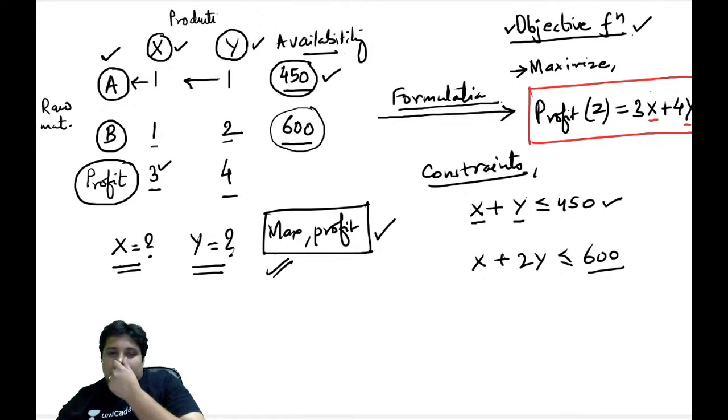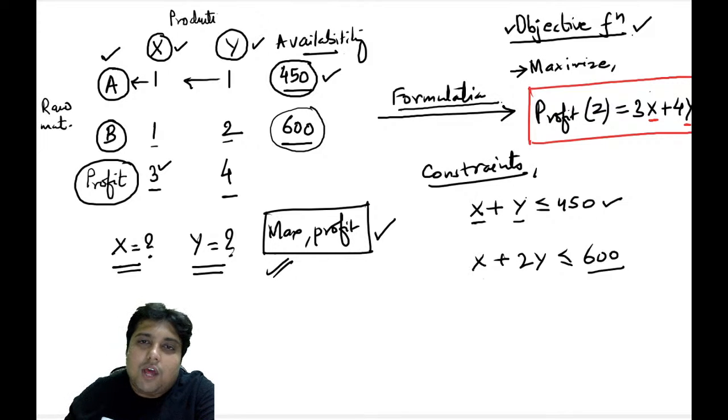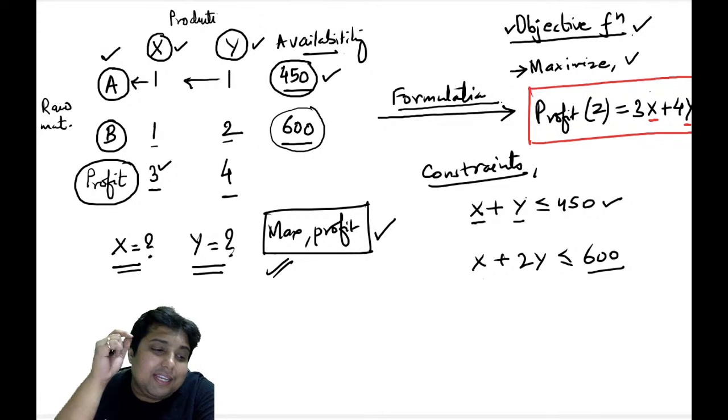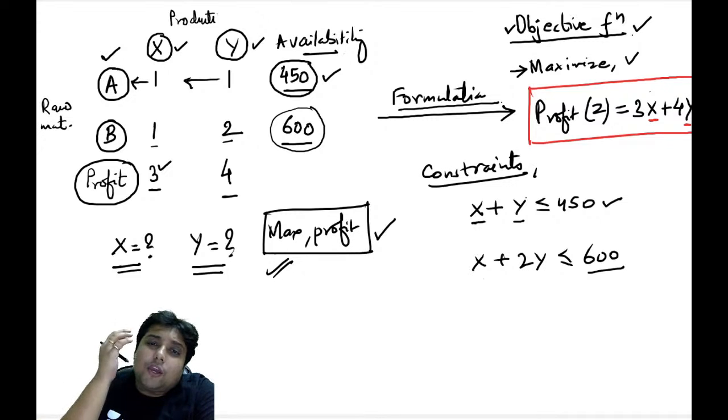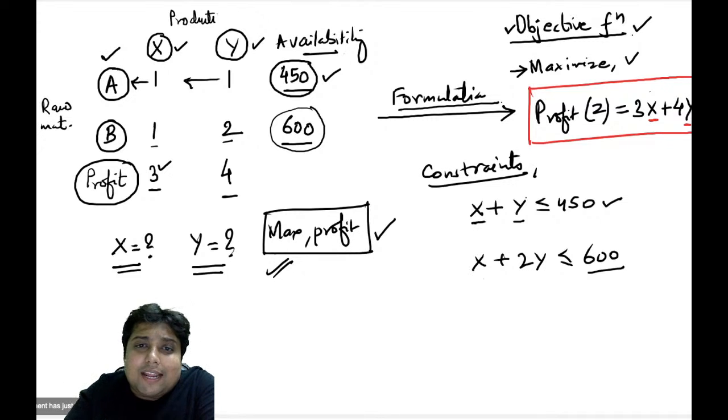Now guys, you could ask one question at this moment, and that question is basically that when you say you want to maximize your profit, then the idea should be that we make use of each and every unit of raw material we have.